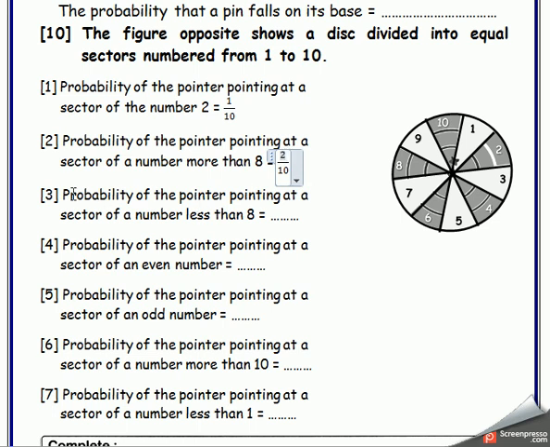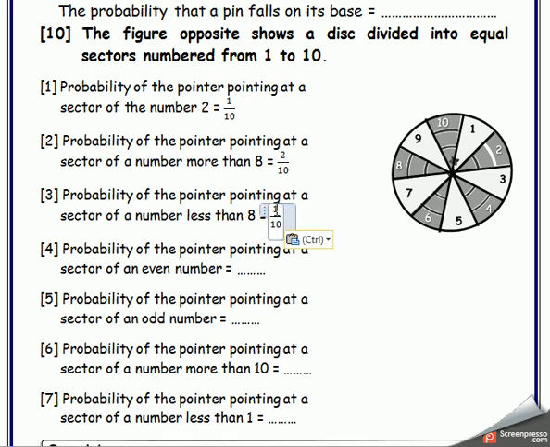Number 3, the probability of the pointer pointing at a sector of a number less than 8. How many numbers are less than 8? It is 1 and 2 and 3 and 4 and 5 and 6 and 7. The 7 numbers, mister. So the answer will be 7 over 10.